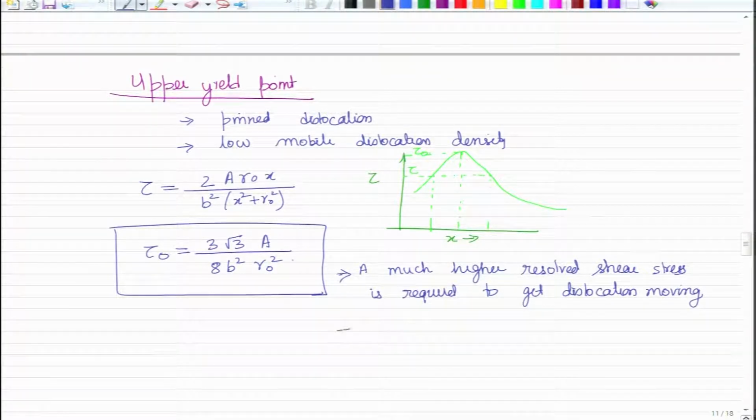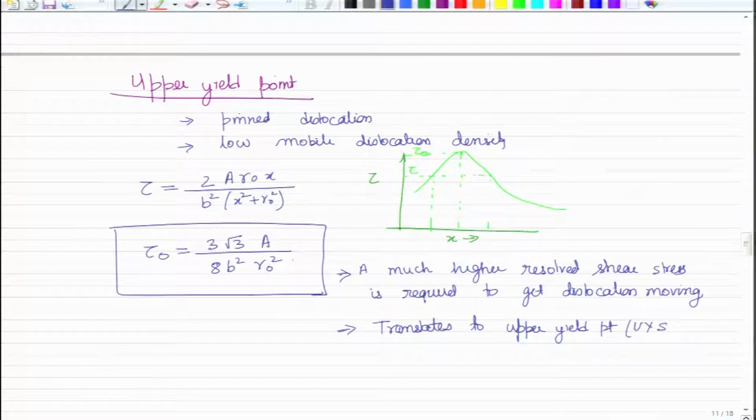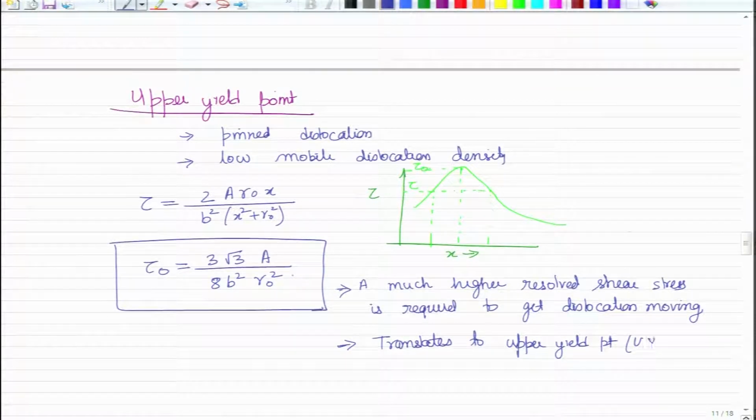And this translates to upper yield strength. This higher requirement of the resolved shear stress is what translates to UYS. Upper yield point or yield strength, you can put it the way you want. So, here we have put it in terms of UYP. So, I will continue with UYP.